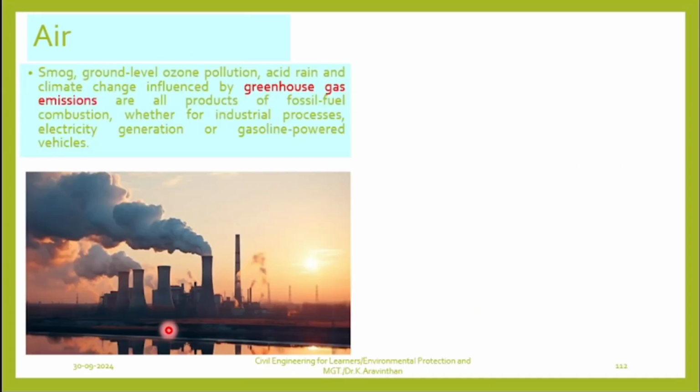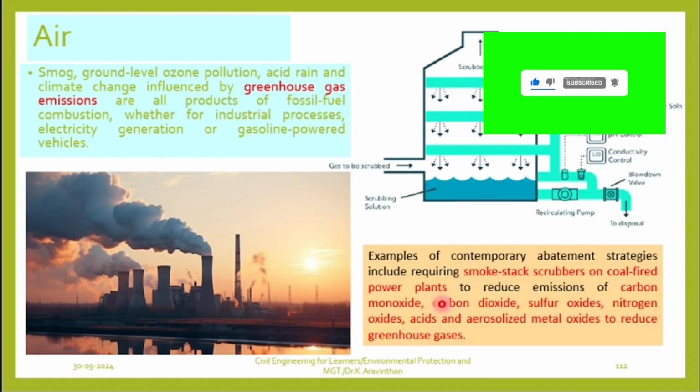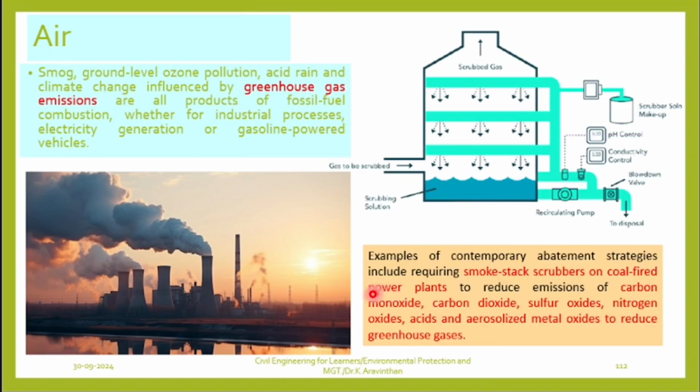Now, in a larger scenario, I will discuss how to reduce air pollution if you are running an industry. Greenhouse gas emission, carbon monoxide, carbon dioxide, sulfur oxide, nitrogen oxide, acids and aerosols.